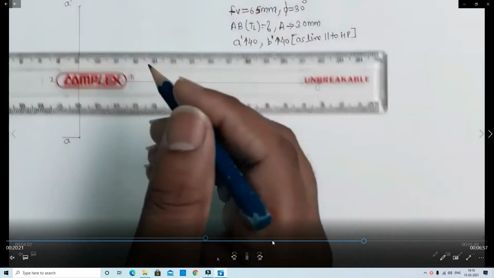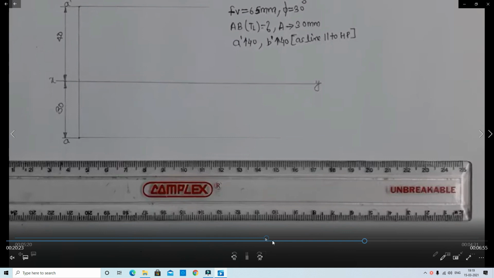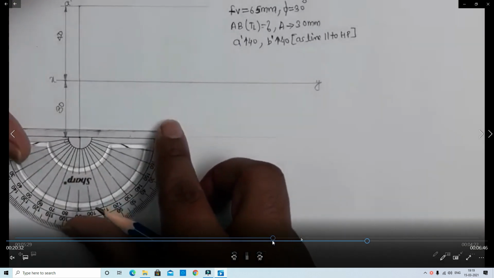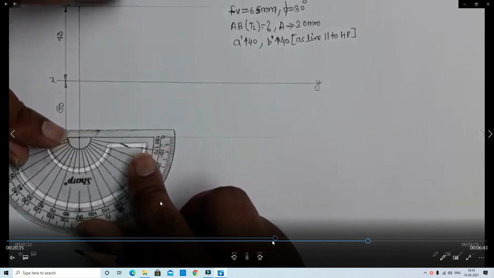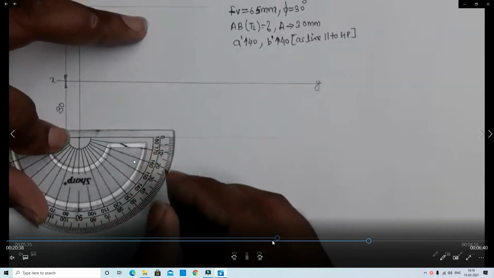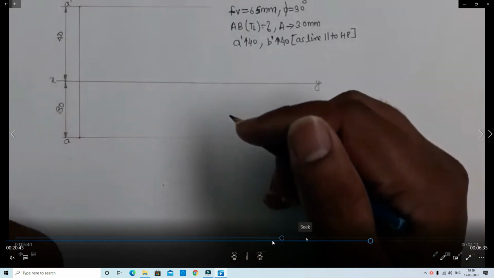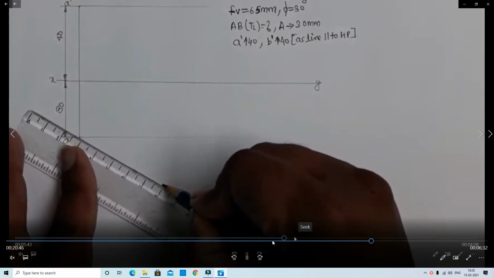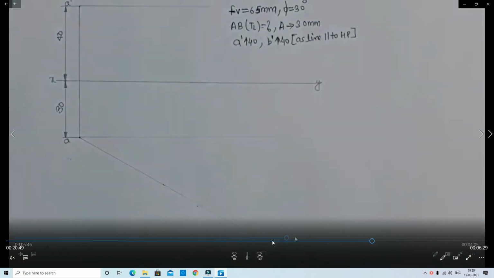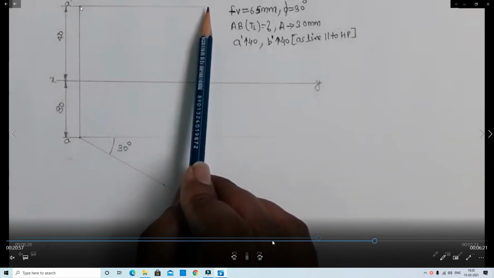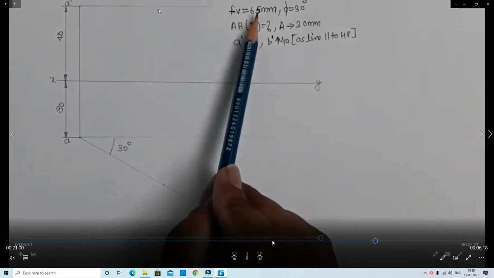Here we need to draw one reference line XY, and mark above HP 40 mm, in front of the VP 30 mm. And then they give the inclination to the VP, equal to 30 degrees. With the help of the protractor, we measure the 30 degrees. We draw one line with the help of the scale, and they give the front view. Front view means A dash B dash is 65 mm. Then we measure the 65 mm length of the front view.